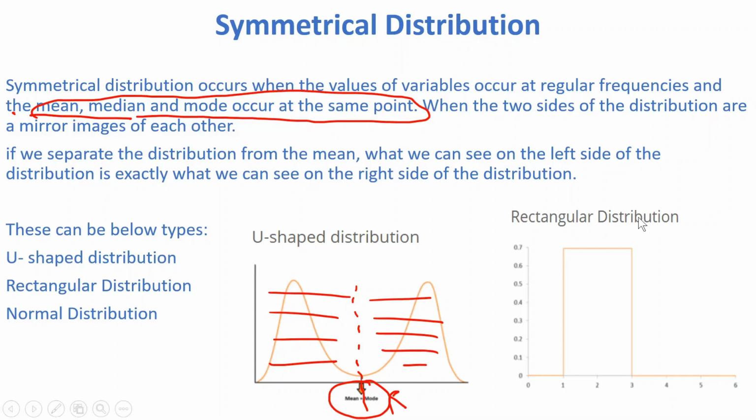And the second type is the rectangular distribution. This is the U shape and this is your rectangular, and this is also a symmetrical graph from both left and right side. Let's understand by some other example.